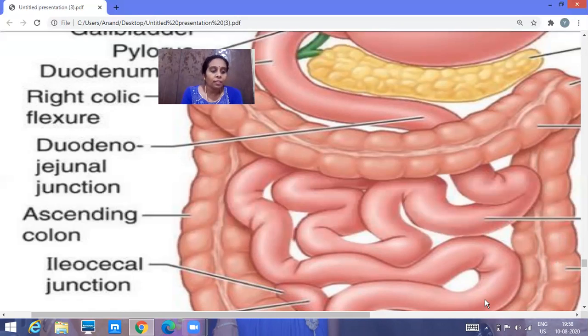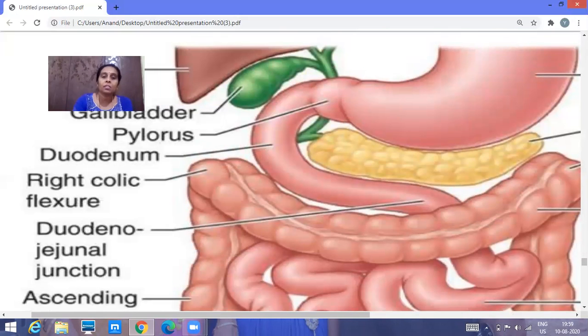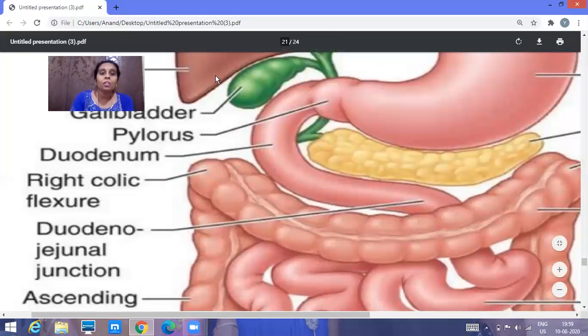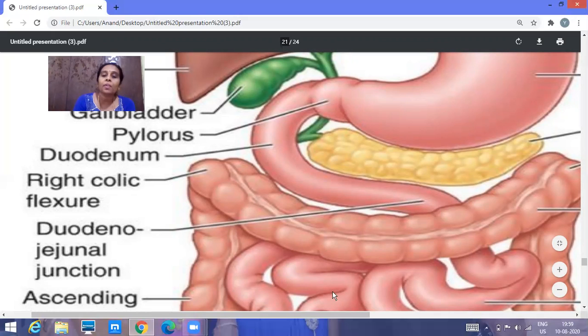The small intestine is the place where complex digestion takes place. We saw what happened in the mouth, and we saw what happened in the stomach. Now the main site of digestion is the intestine. The intestine will receive secretions from the liver as well as the pancreas, and the intestine itself will also secrete a juice called intestinal juice.